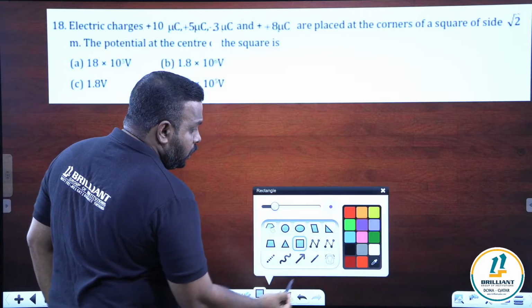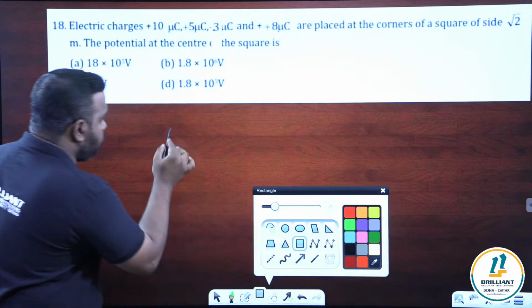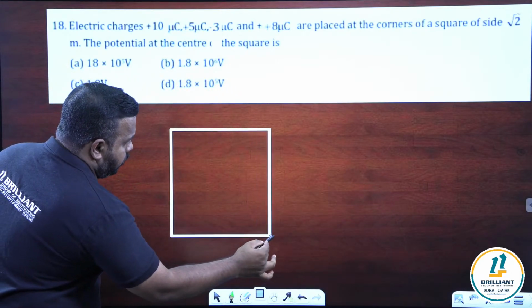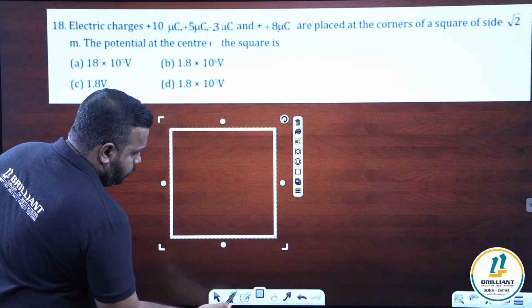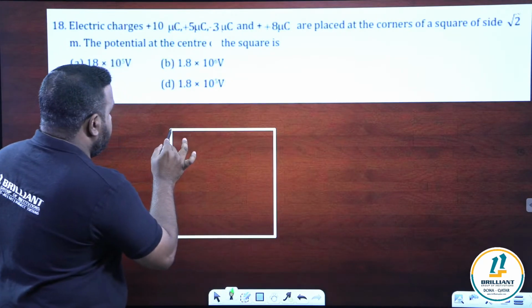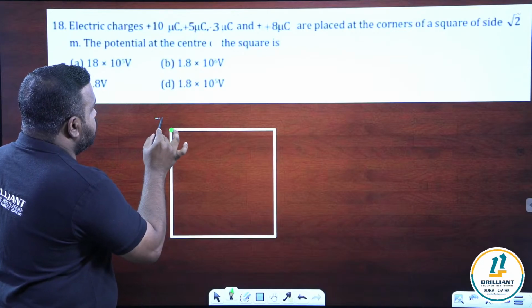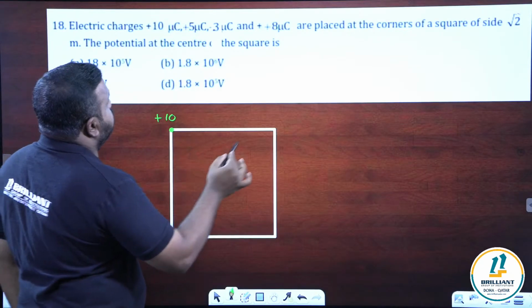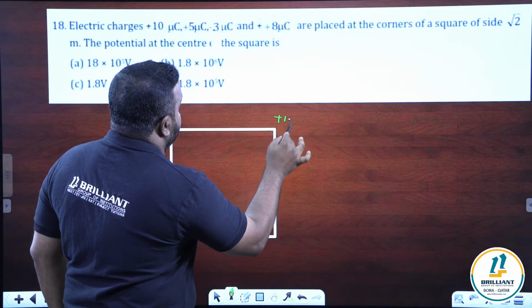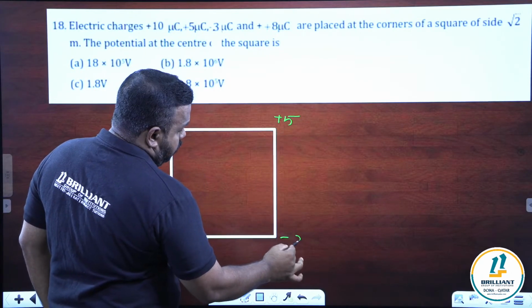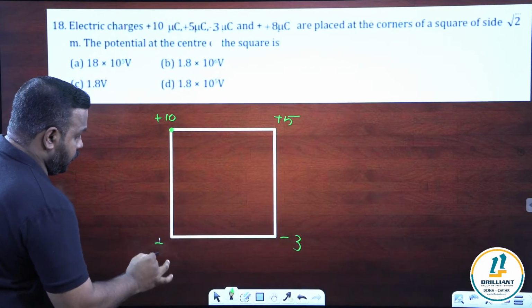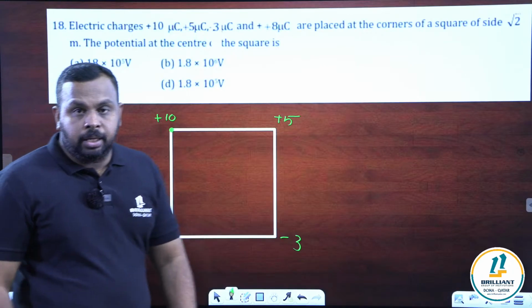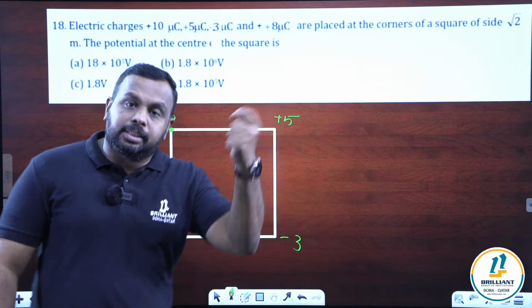So let us draw a square first. Look, let it be the square. Here we are placing plus 10 microcoulomb. That micro we can substitute later. This is plus 5. Another corner there is minus 3 and here plus 8. Net potential at the center.